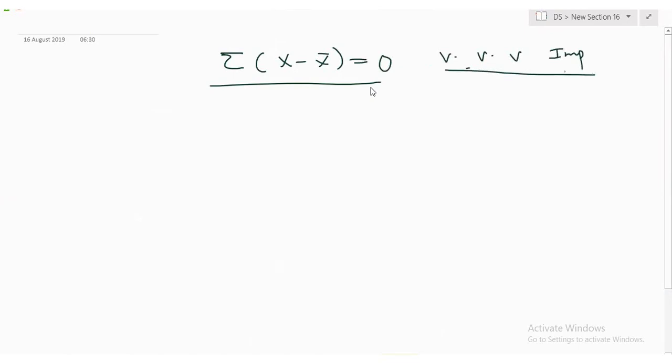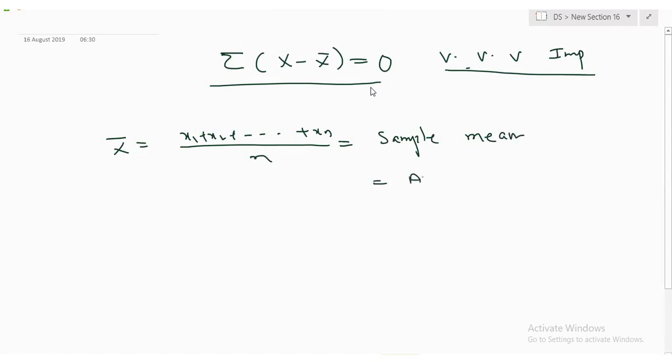What is x bar? x1 plus x2 up to xn, divided by n. It is the sample mean, right? This is also called the average. Any question on this? This is a formula. If you have a sample, you need to calculate the average like this.